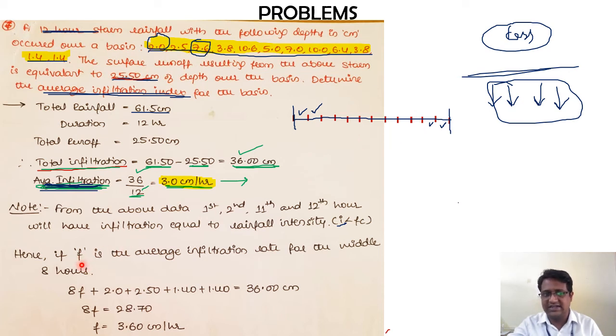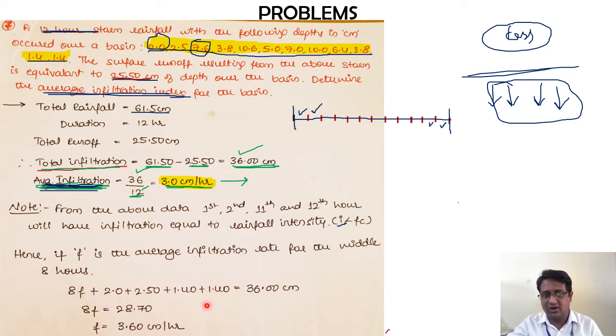So at that point of time, what I'll do is 8 times F, that is the 3rd hour to the 10th hour. So 3, 4, 5, 6, 7, 8, 9, 10. If you add up all these, it is 8 hours of rainfall that is occurring. The value I am going to replace with 8F, plus 2, that is the first hour rainfall, plus 2.5, that is the second hour rainfall, plus 1.4, that is the 11th hour rainfall, plus 1.4, that is the 12th hour rainfall.